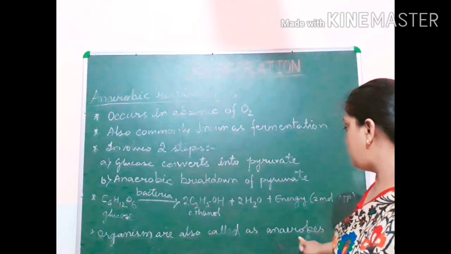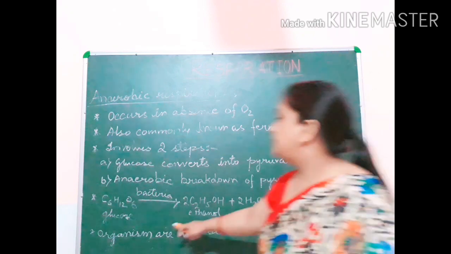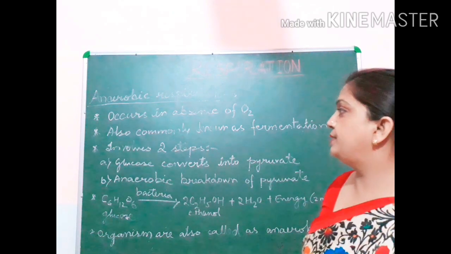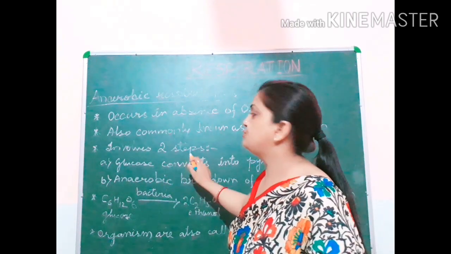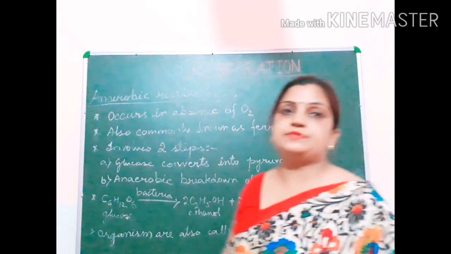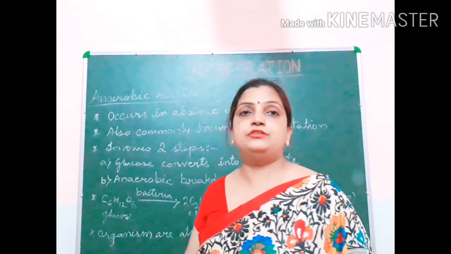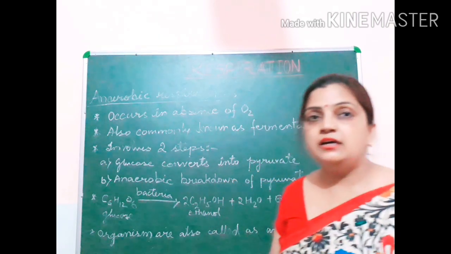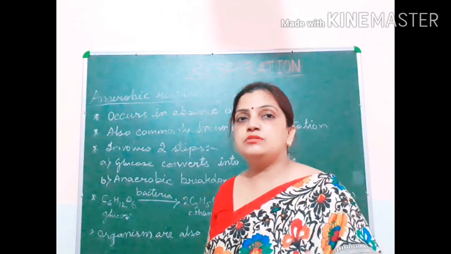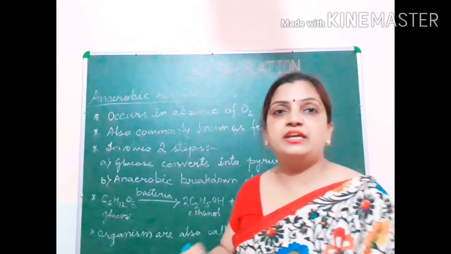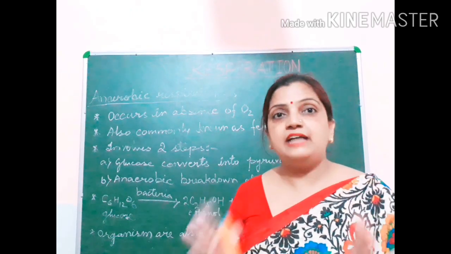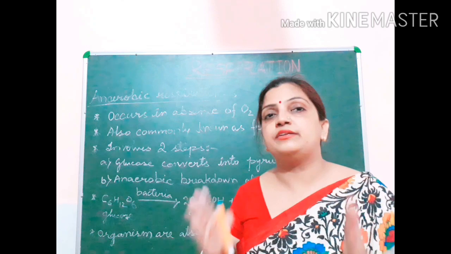are called anaerobes. Now, like aerobic respiration, anaerobic respiration also involves two steps. During aerobic respiration you have studied that in the beginning part of the chemical equation, glucose inside the cytoplasm was breaking down into pyruvate in absence of oxygen. That was the part of anaerobic respiration.